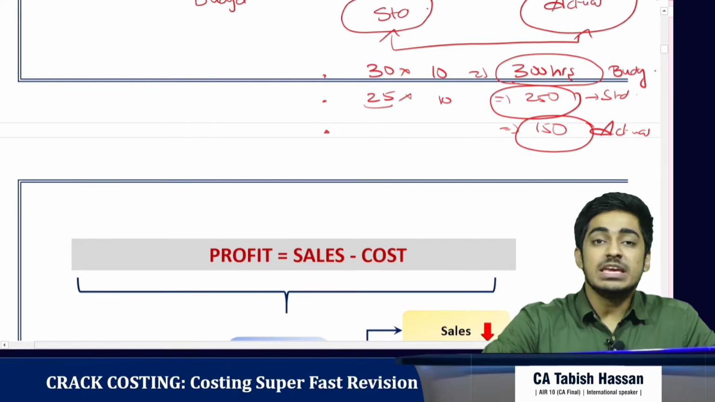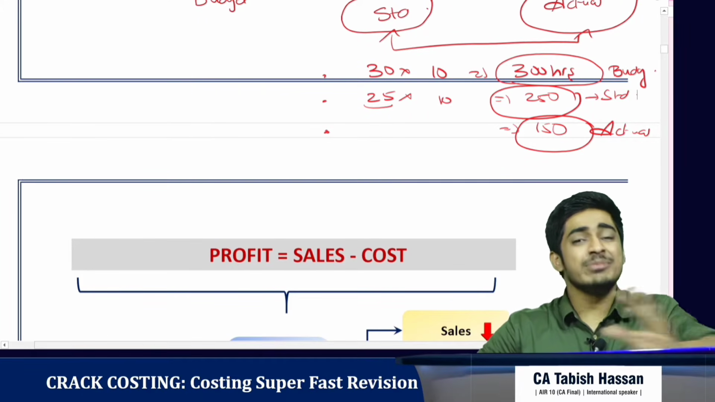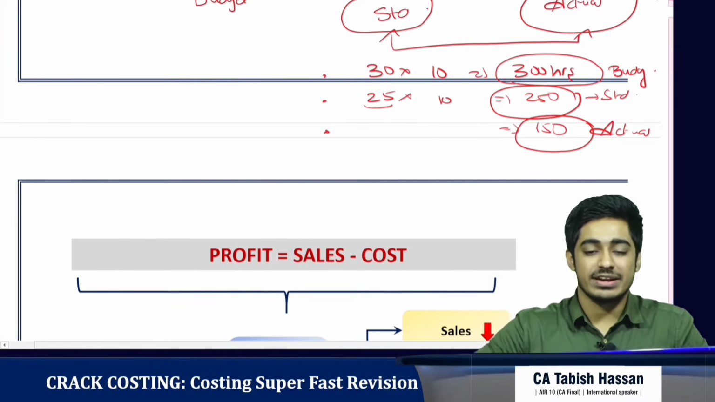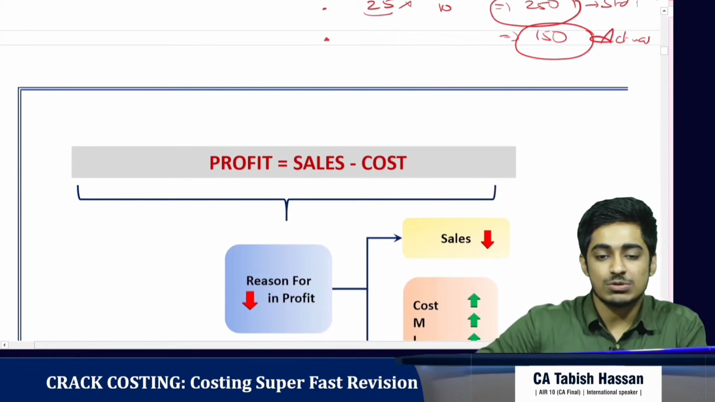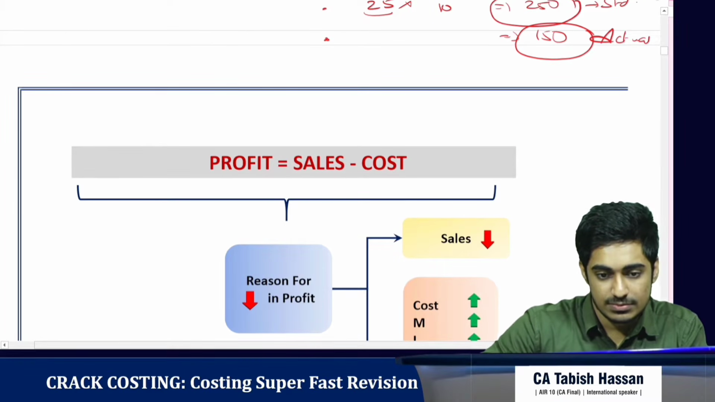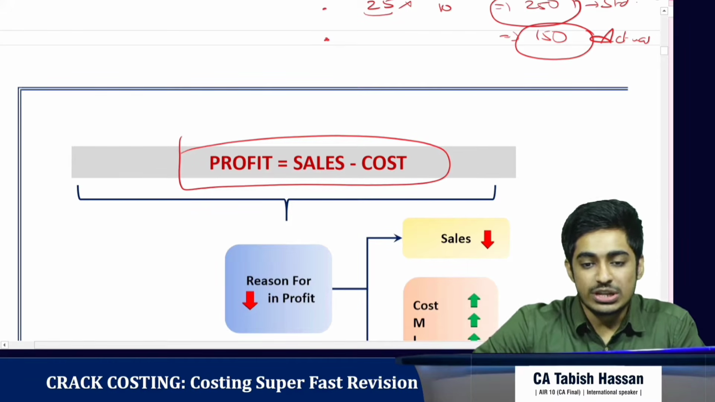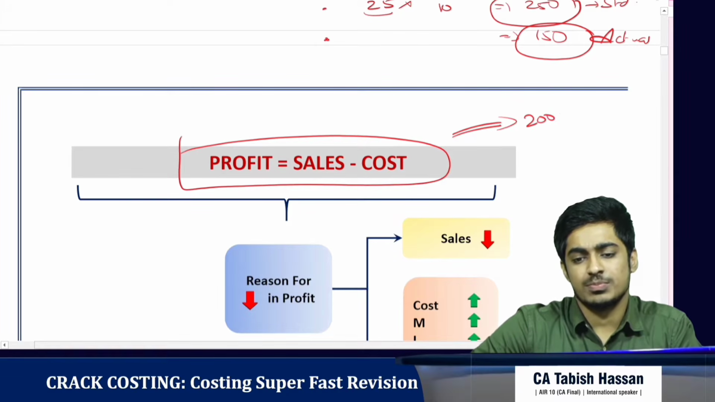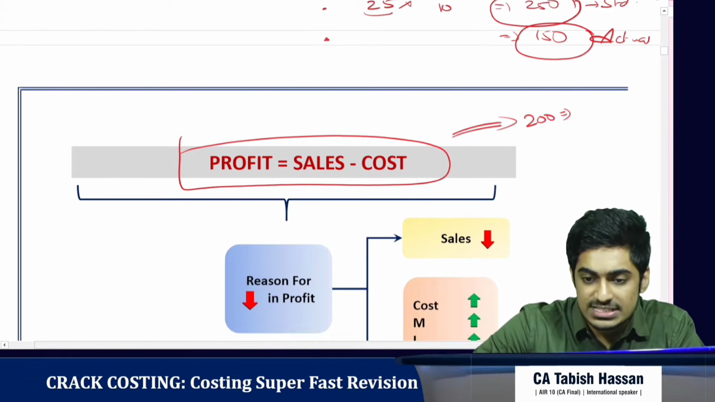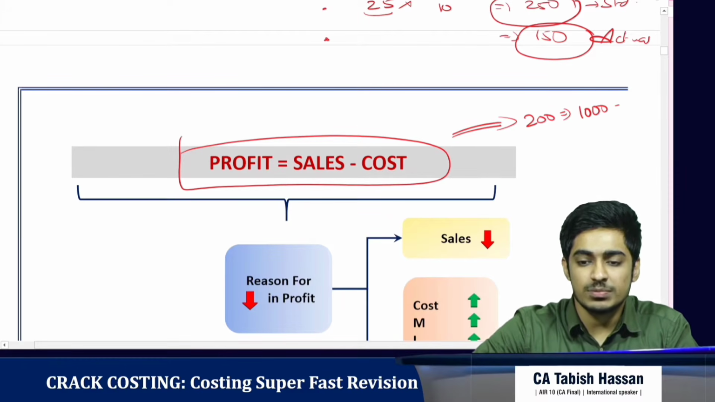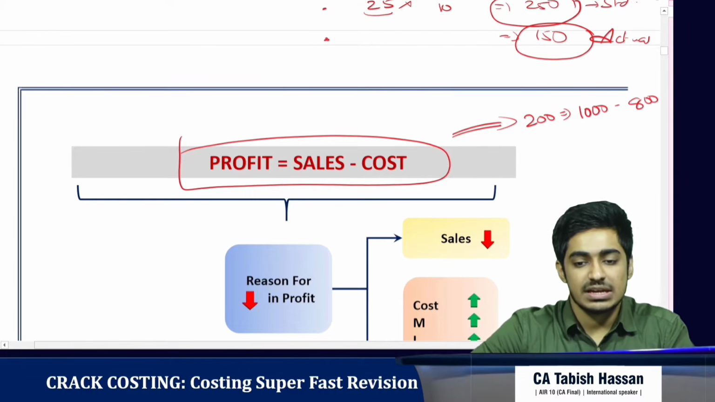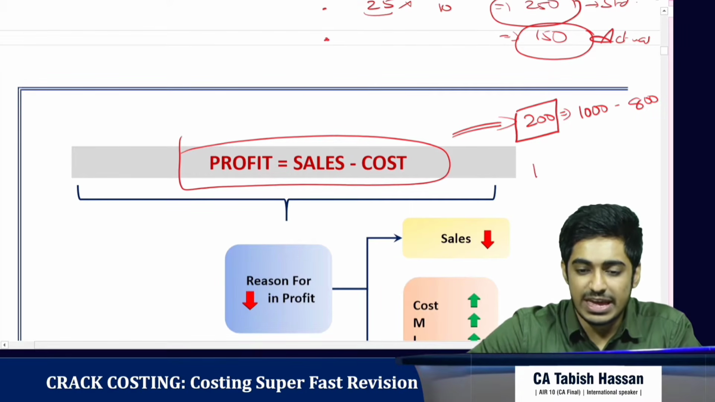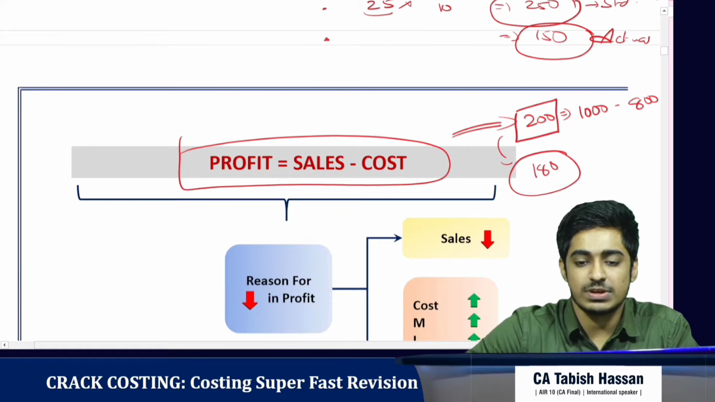So let's begin with the golden formula for any business. What does every business ultimately want to earn? Profit, right? And what is profit? Profit is equal to sales minus cost. Clear? So originally I thought I should earn a profit of 200 rupees. For that, I would sell for 1000 rupees and my cost would be 800 rupees. Now, if my profit has gone down by 20 rupees, that is, my actual profit is 180 rupees only, profit has reduced.